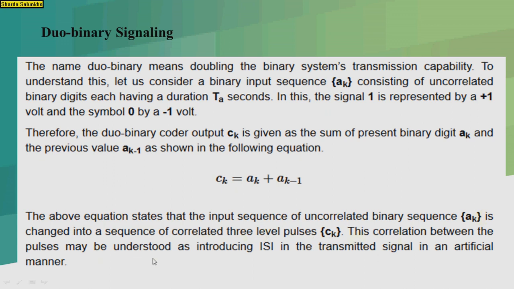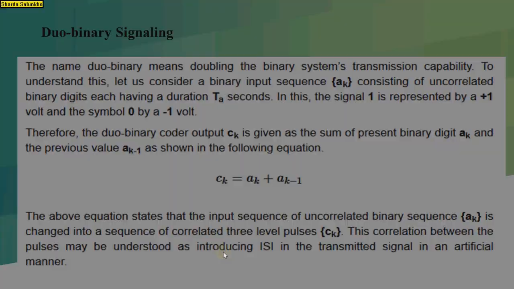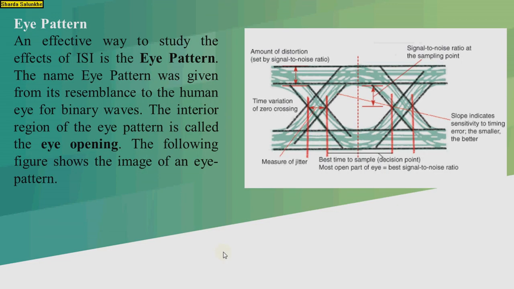This correlation between the pulses may be understood as an intersymbol interference in the transmitted signal in an artificial manner. So let us discuss the eye pattern. An effective way to study the intersymbol interference is the eye pattern, named so because of its resemblance to the human eye for binary waves. The interior region of the eye pattern is called the eye opening, and the following figure shows an eye pattern.